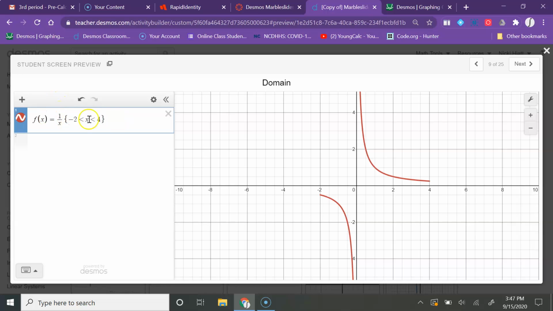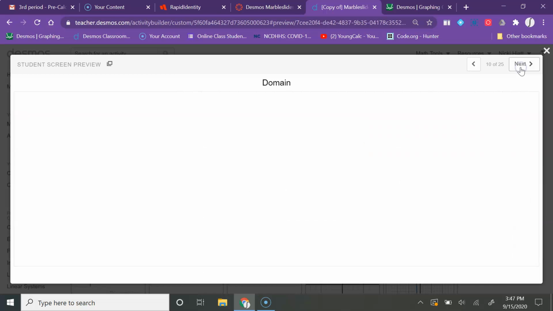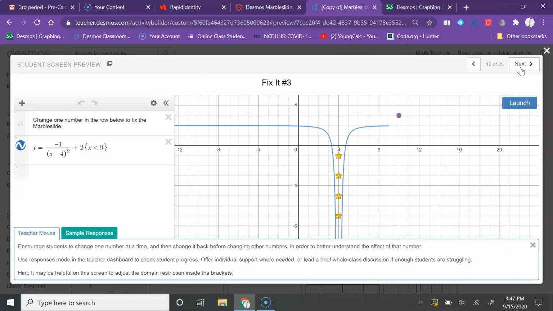So we can restrict the domain here. So let's look at some more examples. All right. Here is an example where we have the x squared. Notice we got this minus 4 right here. The minus 4 causes this graph to be shifted to the right 4 units. We also have a plus 2 right here, which shifts the graph up 2 units.